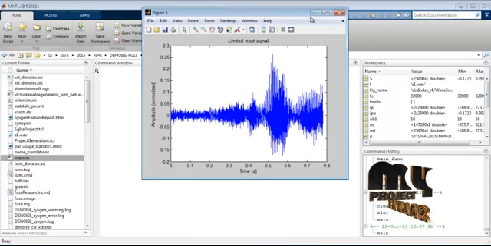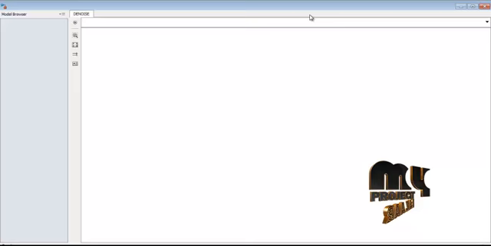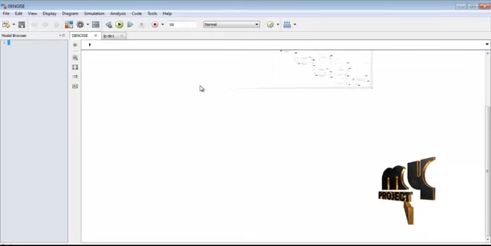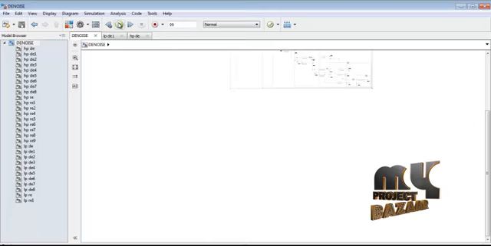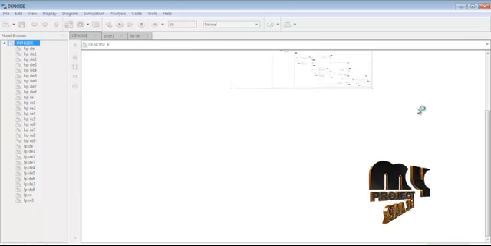This is the limited input signal, and we add the noise signal. This is the Simulink design for our overall process. This is the noise input signal to be applied over the Simulink design. Then we run our Simulink design, which consists of 18 bands for the overall